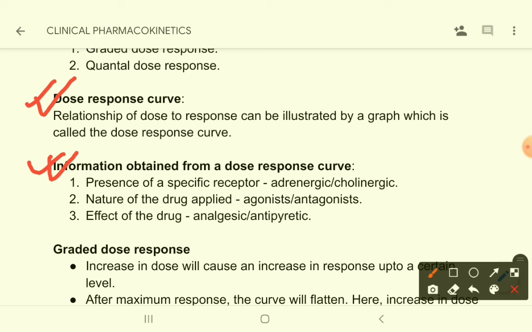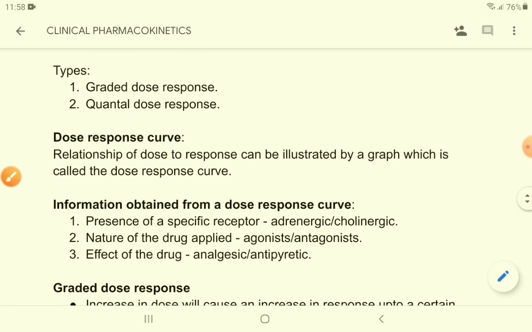Number one is presence of a specific receptor, for example adrenergic receptor or cholinergic receptor. So we can think about a specific type of receptor. Then nature of the drug applied. What type of drug have we applied? Is it an agonist or an antagonist? This type of information. Then effect of the drug. Is the drug analgesic or antipyretic or antihypertensive, etc.